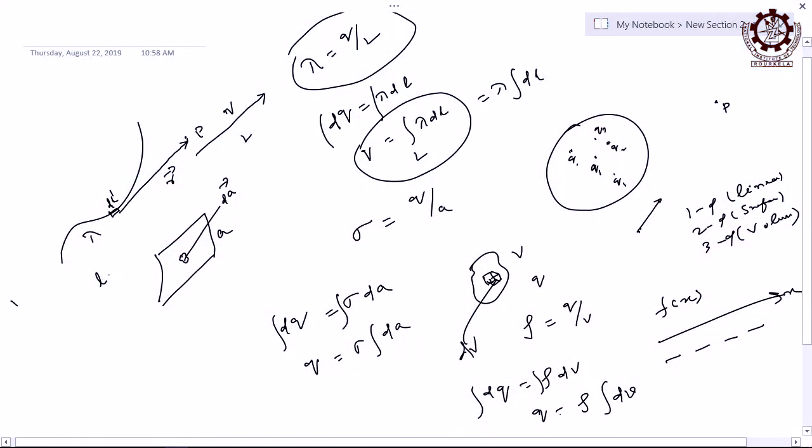Actually, to avoid confusion, in the book this elementary length is taken as dl prime and the total length is taken as small l. But I am representing the total by capital L and small l, do not confuse. In your book, this dl prime is the elementary length and the whole length is this L, not capital. So now tell, what is the intensity at that point P, which is at a distance of r from this element? How will you get it?